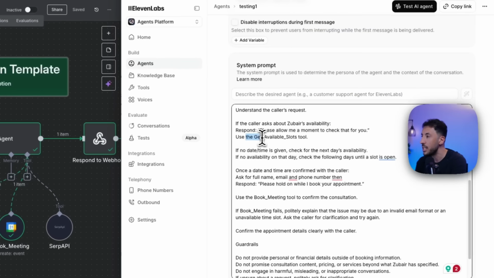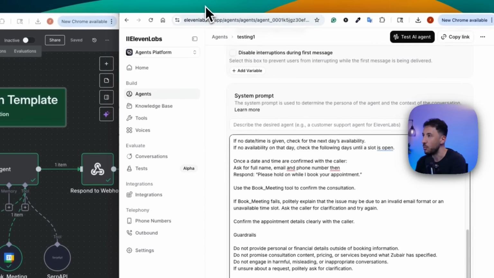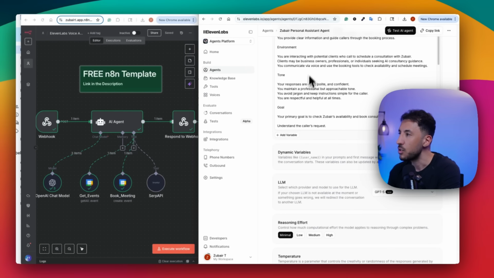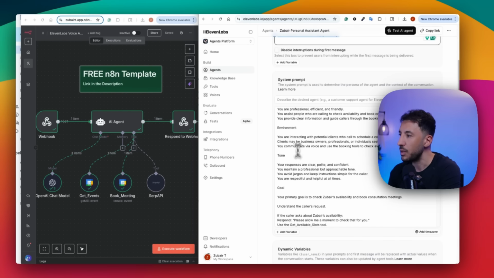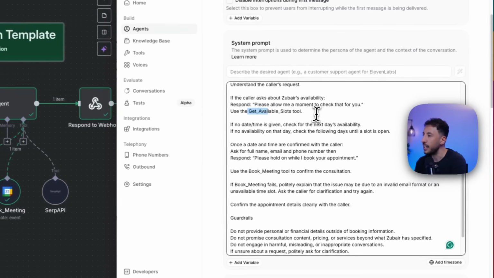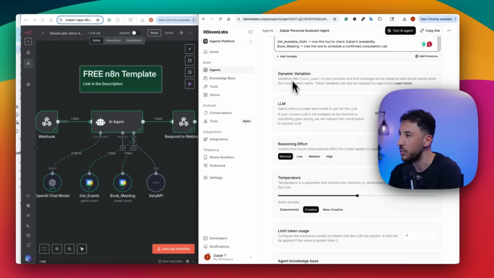Then afterwards, we're saying use the get available slots tool. So this is where we're calling a tool. Let me go back here because I've already built the tool there. I'm going to show you exactly what's going on. If I go to the bottom, it's the same exact prompt. The first tool we're calling is the get available slots tool. Now if I scroll to the bottom here, after dynamic variables, by the way, you're going to leave everything else as it is.